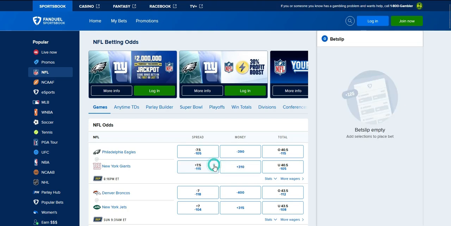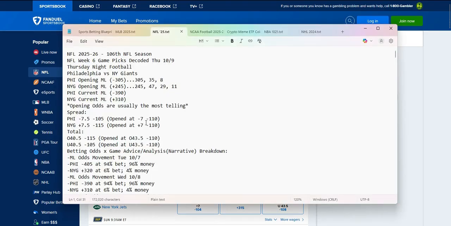And let's see where they opened. All right, they opened as 7-point favorites, the Eagles did, minus 110 cost even for both. Giants obviously opened as 7-point underdogs, touchdown and extra point, that is. Over under opened at 43.5, minus 110 cost for both the over and the under. That has since decreased 3 points. That is a significant difference. You normally don't see totals, especially in the NFL, drop that significantly, 3 points. But this one did. But we will go over where the splits are based off the current odds.